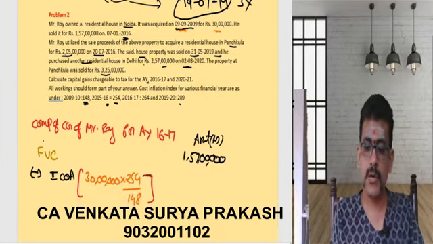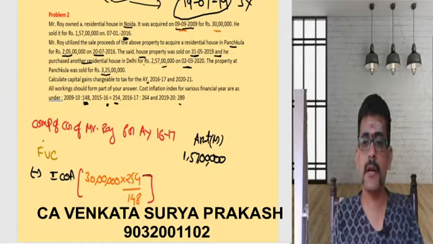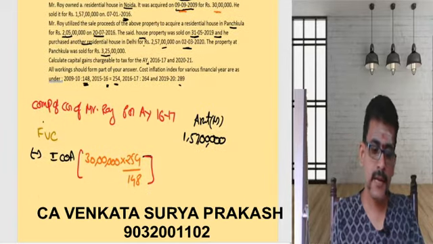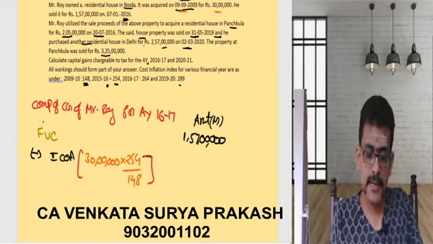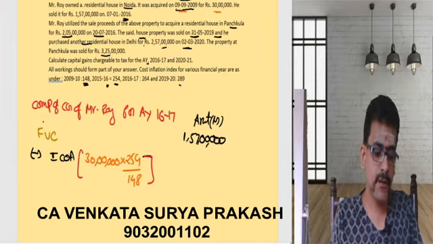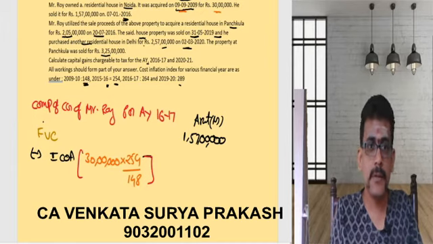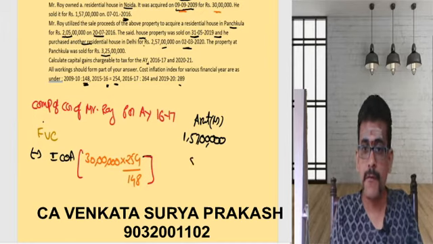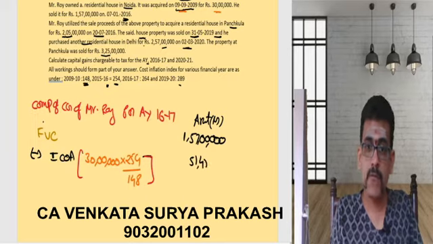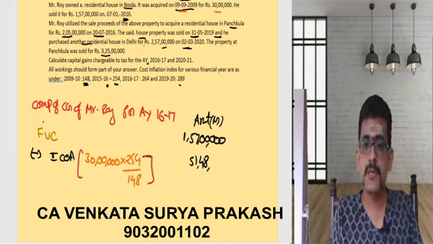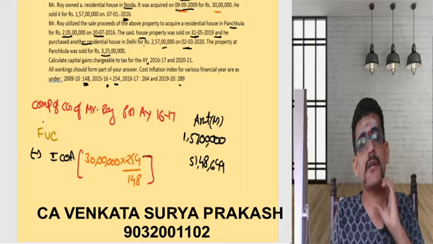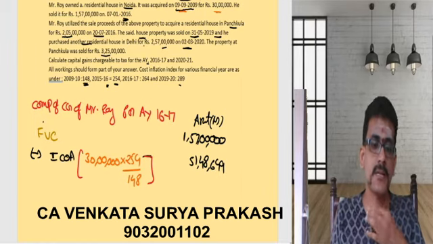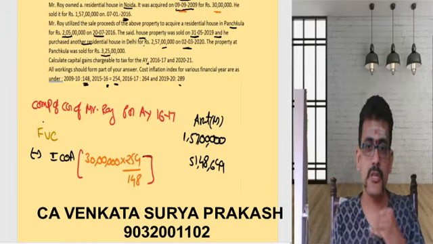Let us see, 30 lakhs into 254 divided by 148, you will be getting 51 lakhs 48,649. 51 lakhs 48,649 is the indexed cost of acquisition.